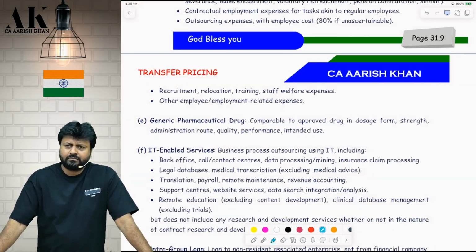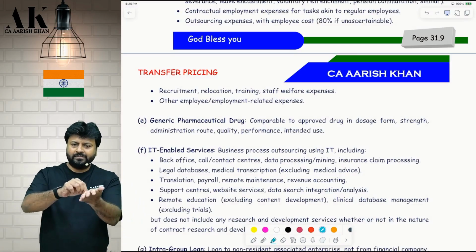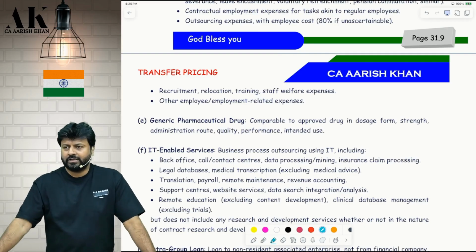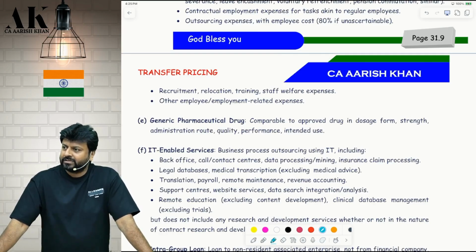Okay. Many doctors have a racket of this. They have their own generic medicine pharmaceutical factory. They will prescribe only that. They will not say eat Tepla, don't eat Ranbaxy. See, take what? Take our generic medicine drugs. Because they have a commission in that. They have a profit sharing in that.